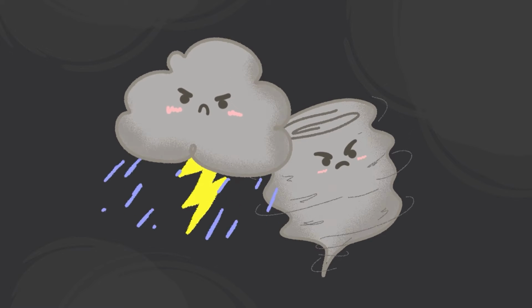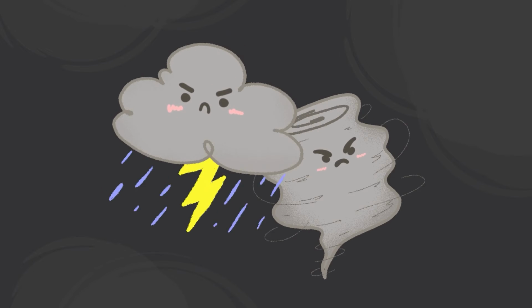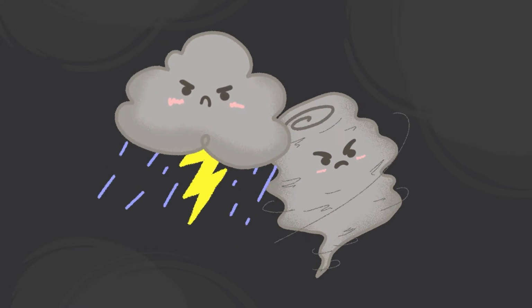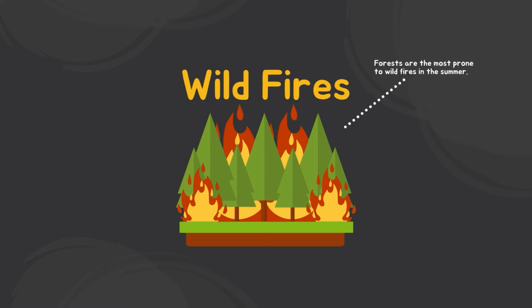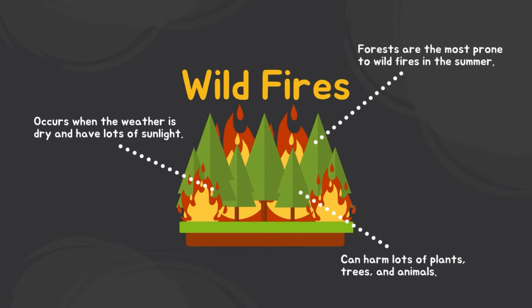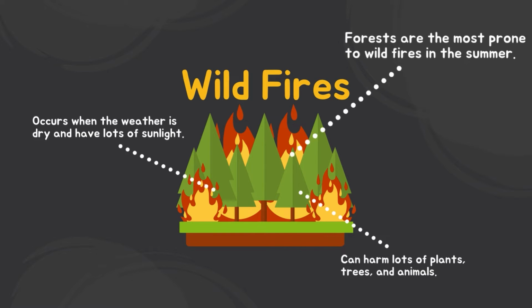Weather is not just rain, snow, or sunny days. It can also be very dangerous sometimes. Extreme weather can also happen. Here are some examples of extreme weather. Wildfires. Areas with many forests are prone to forest fires in the summer when it is very hot and dry and the sunlight is at its peak. Many animals get harmed because of wildfires.